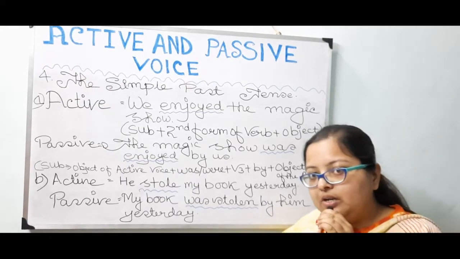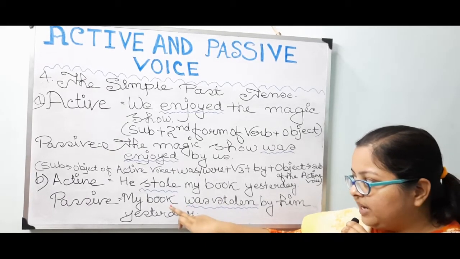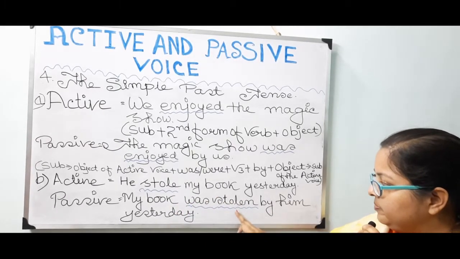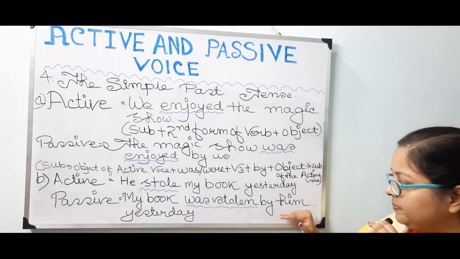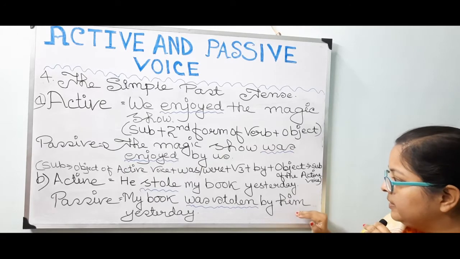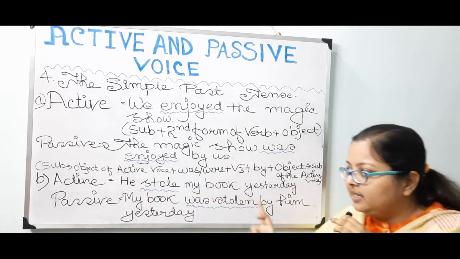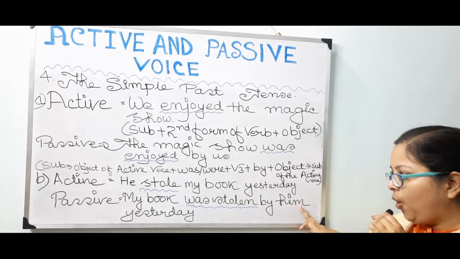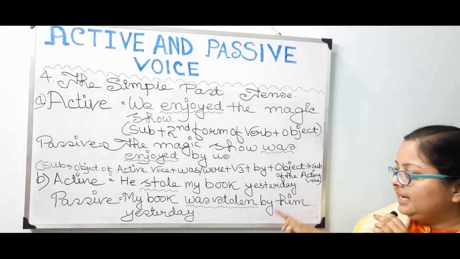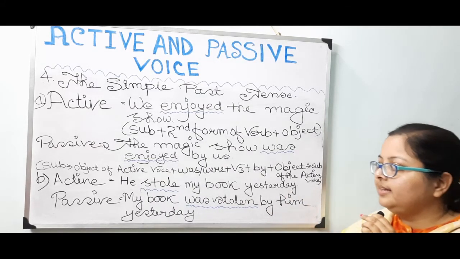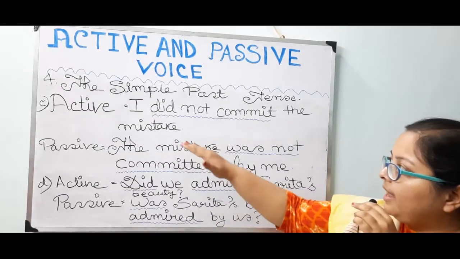Steal, stole, stolen. So according to the rule, was, since the book is singular in number, then the third form of the verb steal, that is stolen, is put over here. Then by, then him. He, the subject of the active voice, is getting changed into the object of the passive voice, and when it is getting changed, the word he is turning into him. Then yesterday. Full stop.